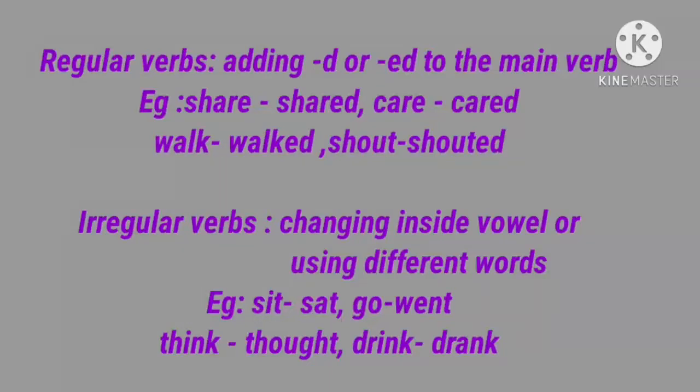Verbs that form their past or past participle forms by changing their inside vowel or using different words are called irregular verbs. That is sit, sat, go, went, think, thought, drink, drank. Verbs that form their past tense or past participle form by changing their inside vowel or using different words are called irregular verbs. Adding d or ed to the main verb are called regular verbs.